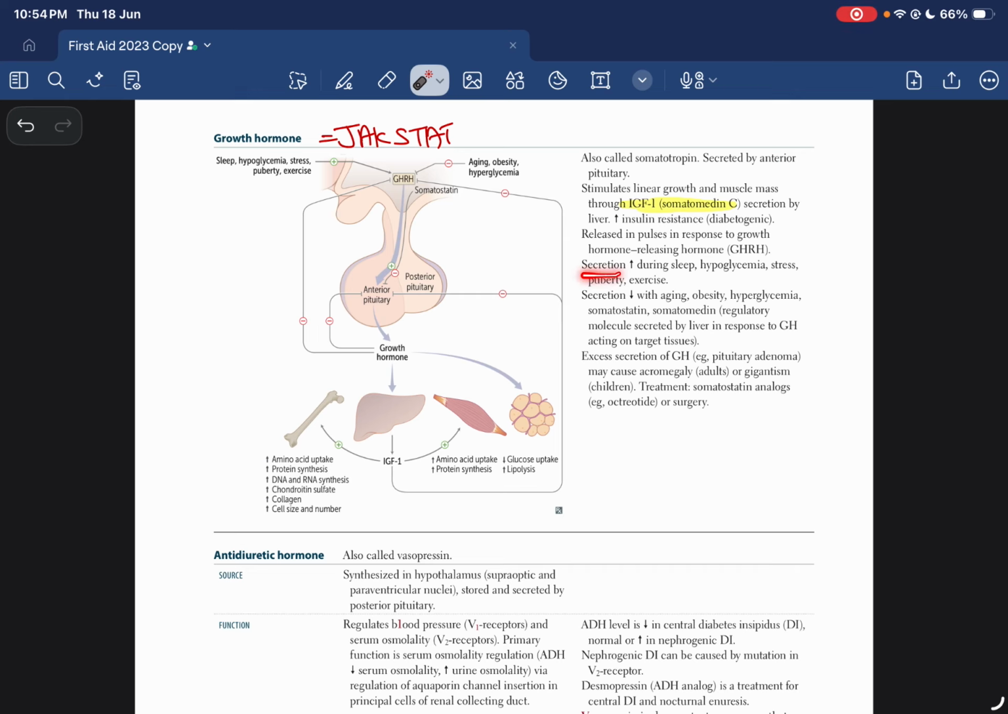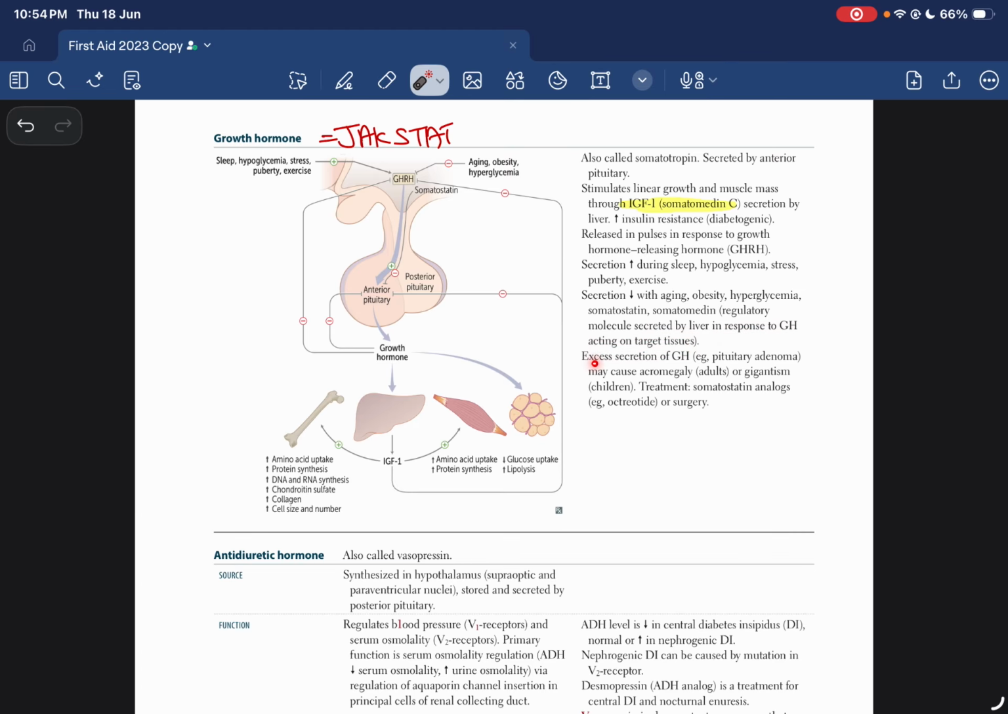Secretion increases during sleep, hypoglycemia. Why? Because it is diabetogenic in effect, so it is going to increase the glucose level. It increases in hypoglycemia or in times of stress, puberty, and exercise. Secretion decreases with aging, obesity, hyperglycemia, and somatostatin.